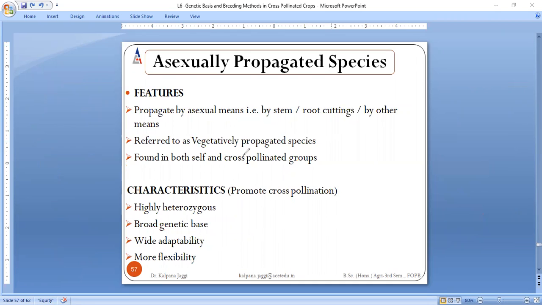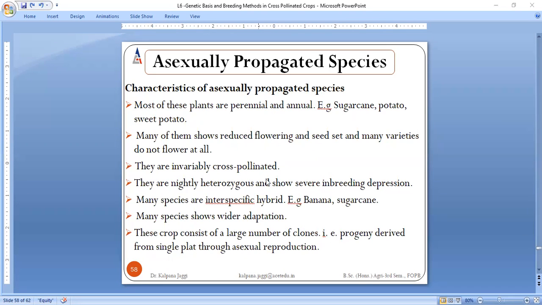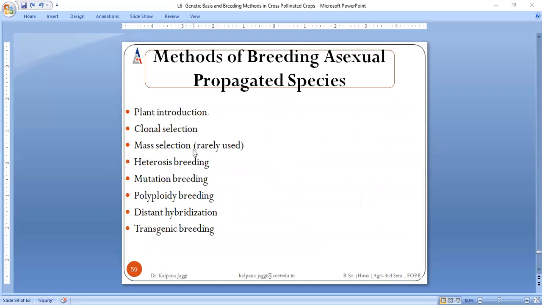Now these all are the features. Here propagation is taking place by asexual means, either by stem, root cutting or other means. These are referred to as vegetative, and they contain both self and cross pollinated species. Because both are there, they are also heterozygous. The genetic base is very large. The larger the genetic constitution, the more it is going to adapt itself to different environments, and of course the more flexible it is going to be in nature. These are all characteristics that we have already discussed in the last slides. So these are all the methodologies.